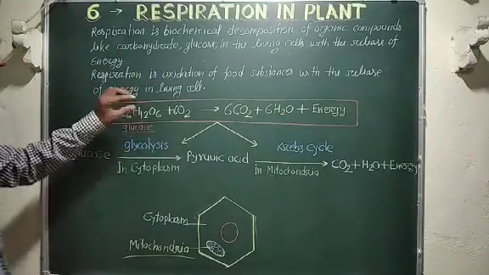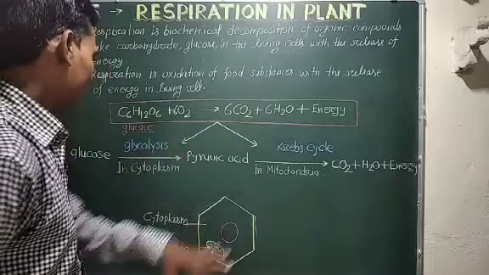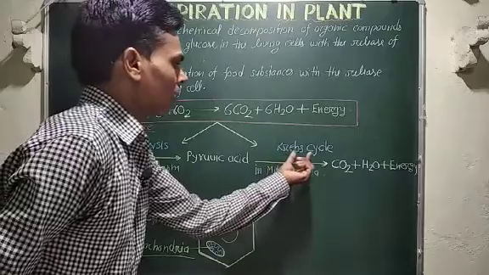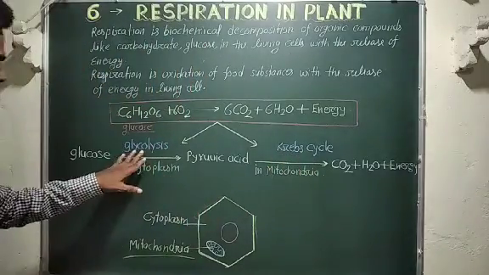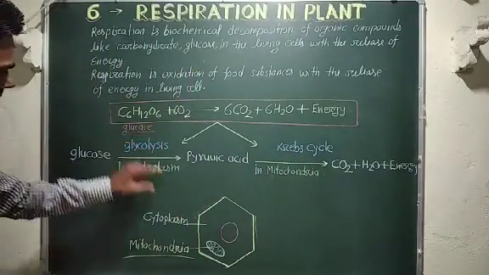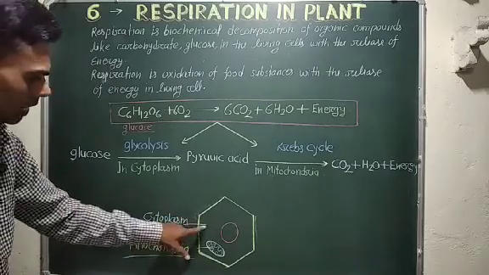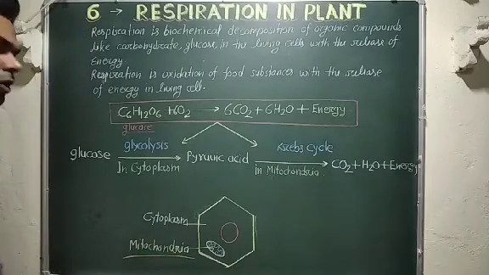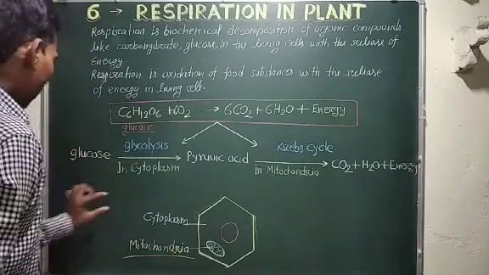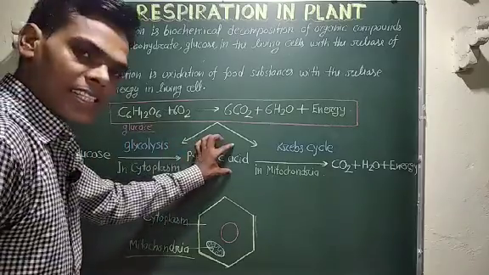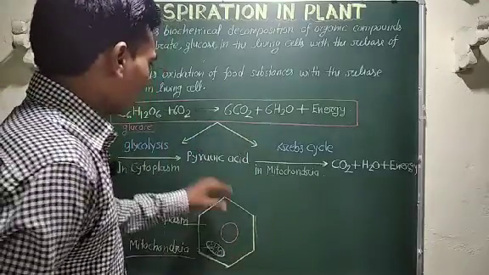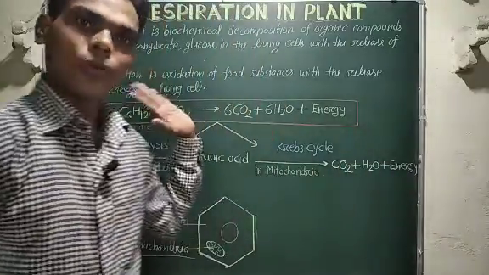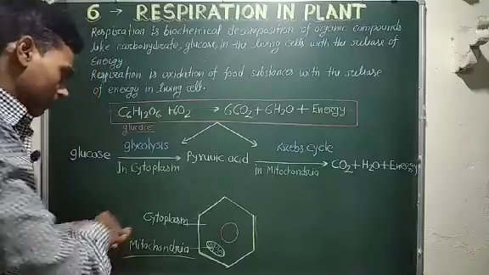This reaction is completed in two phases. First phase is known as glycolysis, second is called Krebs cycle. Glycolysis is completed in cytoplasm and Krebs cycle is completed in mitochondria. In glycolysis, glucose changes into pyruvic acid, and in Krebs cycle pyruvic acid changes into CO2, H2O and energy.